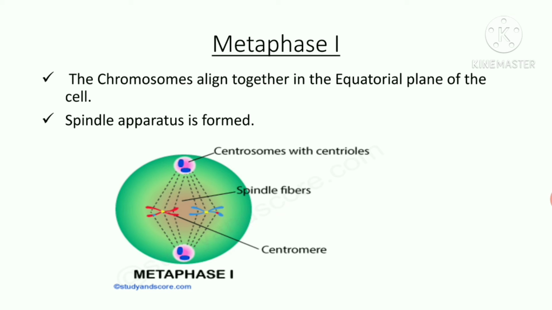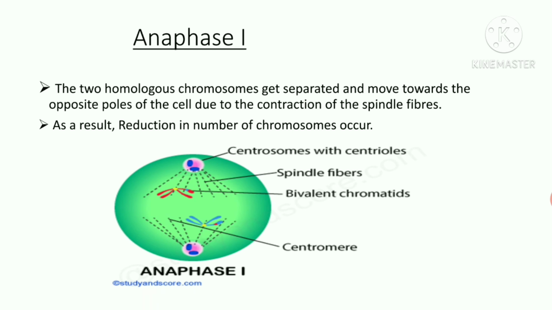Metaphase I. Chromosomes align together in the equatorial plane of the cell. Spindle apparatus is formed. Anaphase I. The two homologous chromosomes get separated and move towards the opposite poles of the cell due to the contraction of spindle fibers.